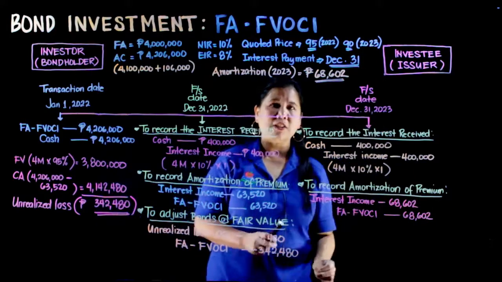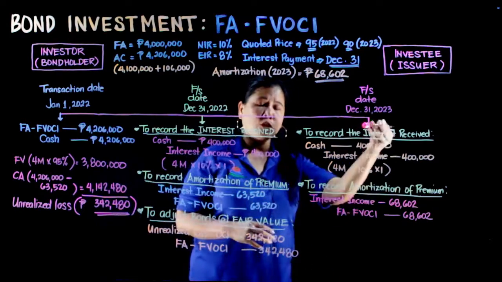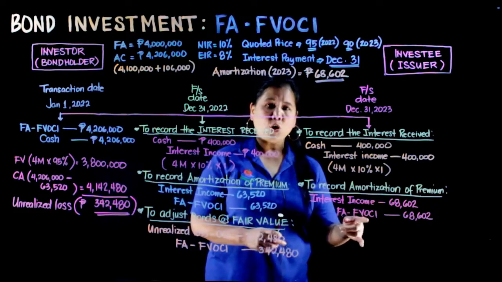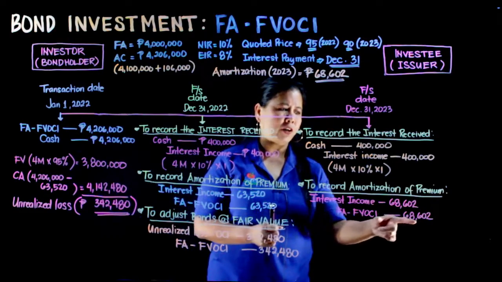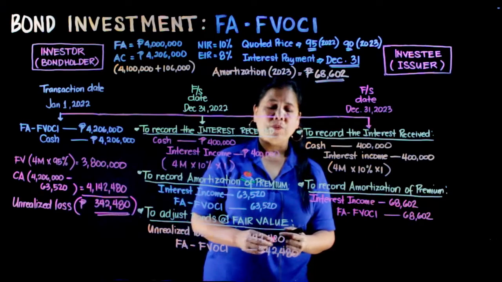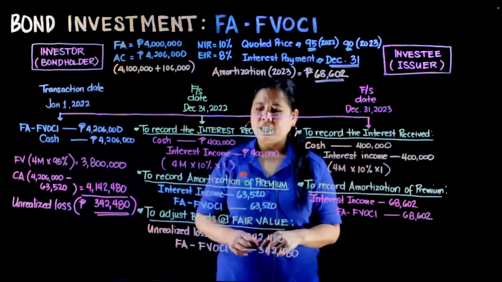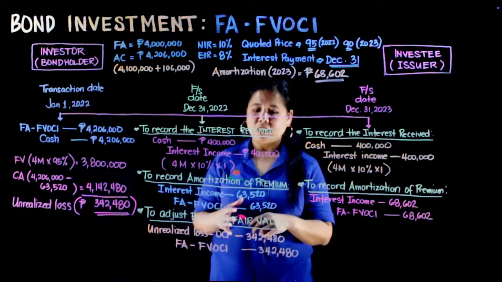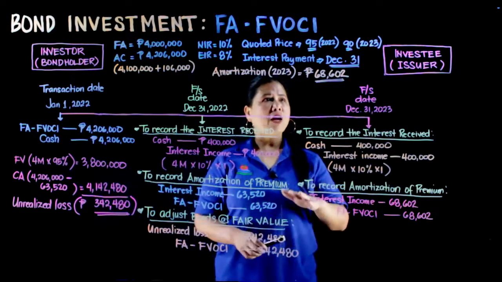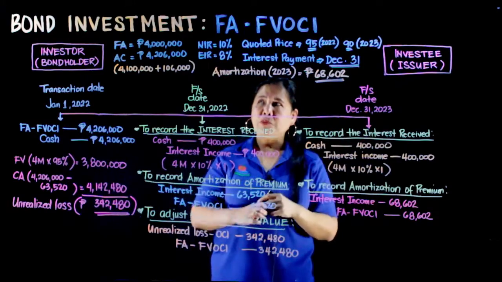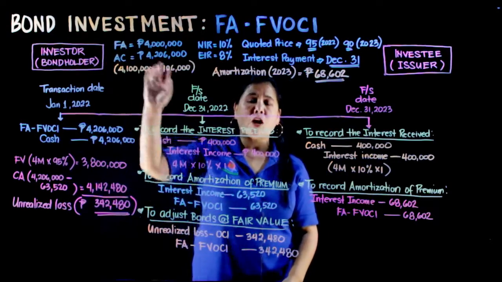Yan ang computations natin on the year 2023. Then we credit our financial asset, FVOCI, or our investment of 68,602. So yan ang amortizations natin. Another thing that we have to adjust is i-adjust natin yung bonds at fair value. Ang fair value ng year 2023 ay 90. That means it's 90% of the face amount of 4 million.